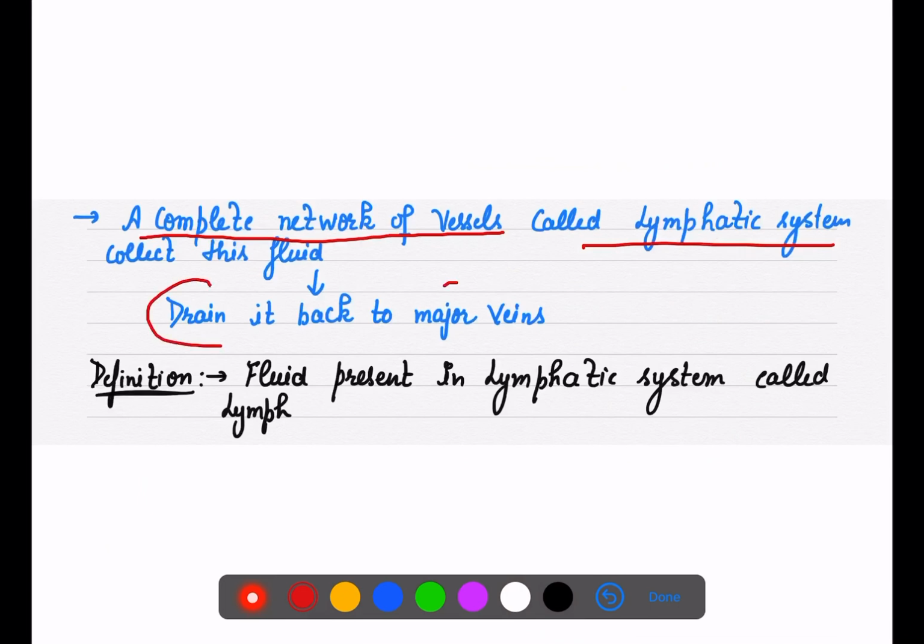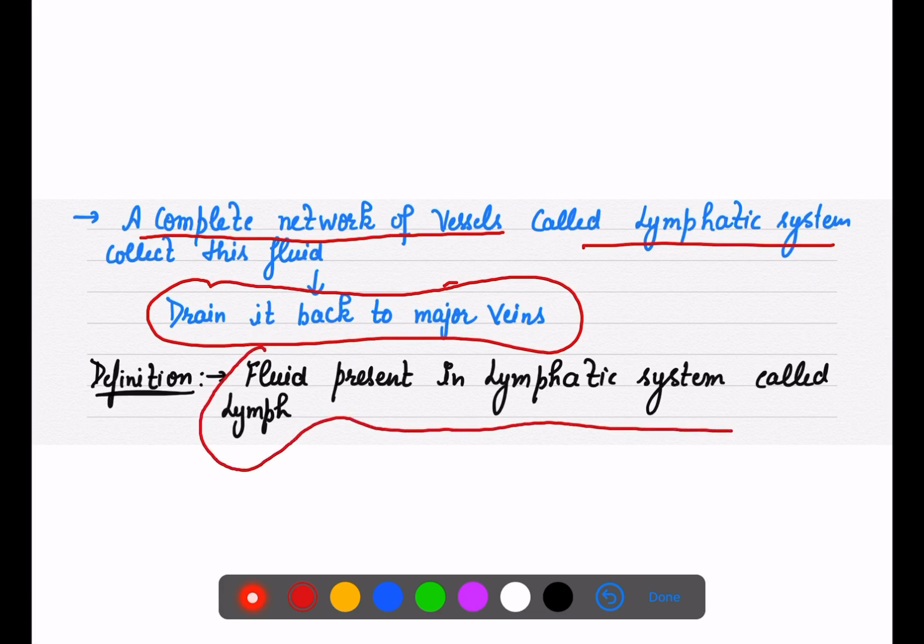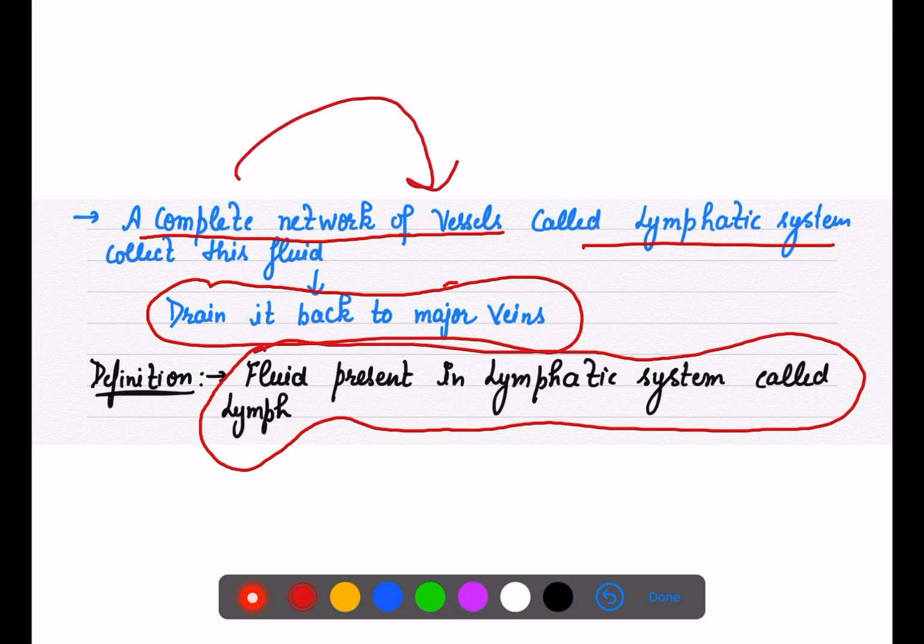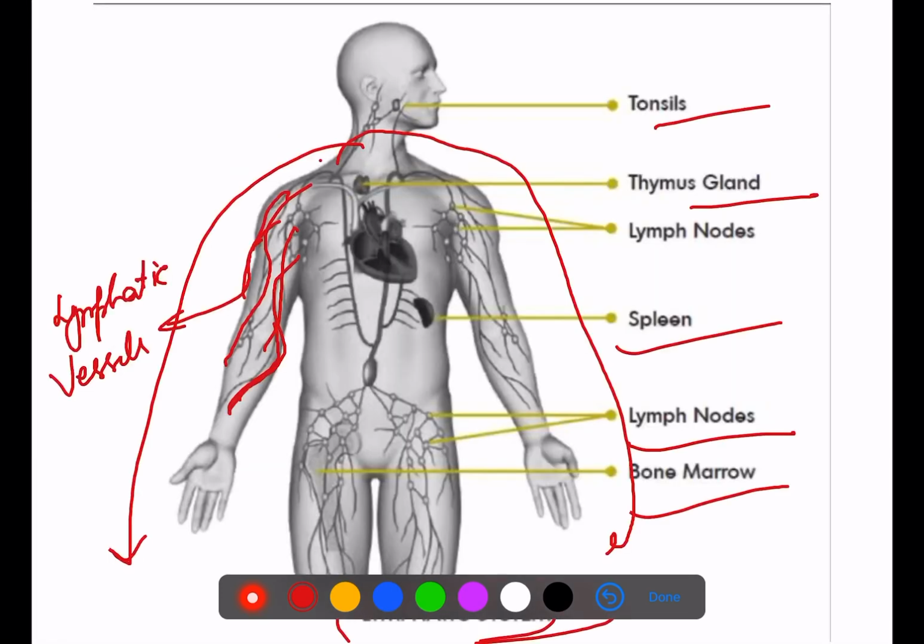Then it drains back to the major veins. So the fluid which is present in your lymphatic system is called lymph. That is the definition you can mention about lymph, that the lymphatic system is a network of vessels, and the fluid flowing in this system is called lymph, right?